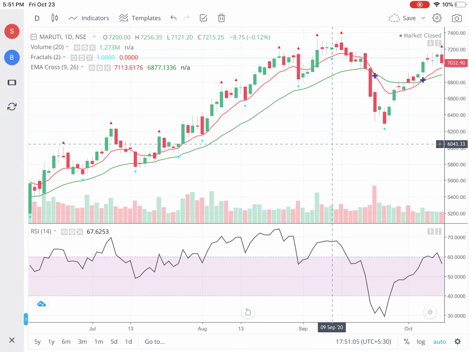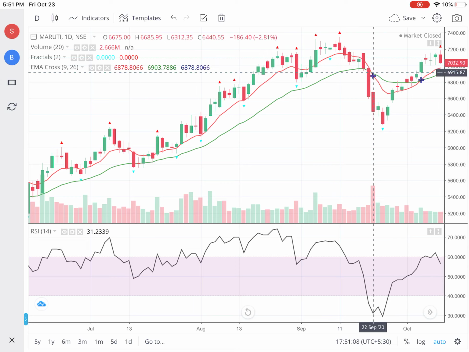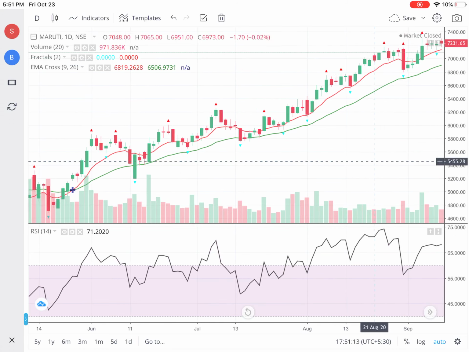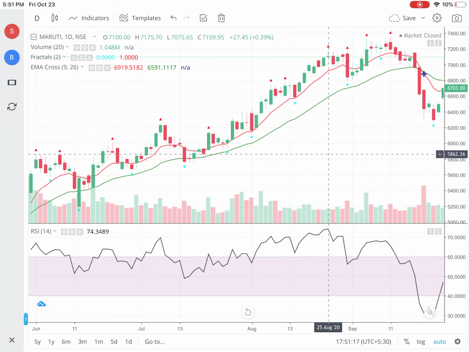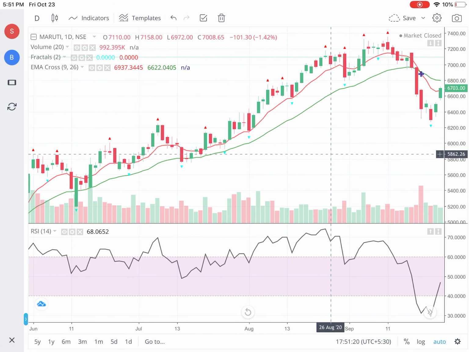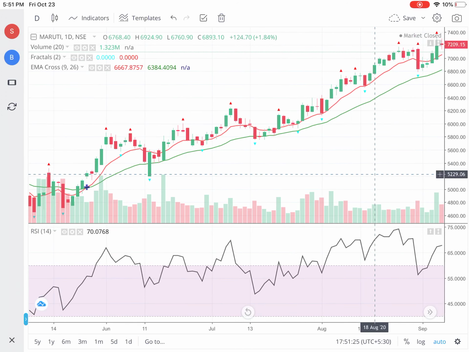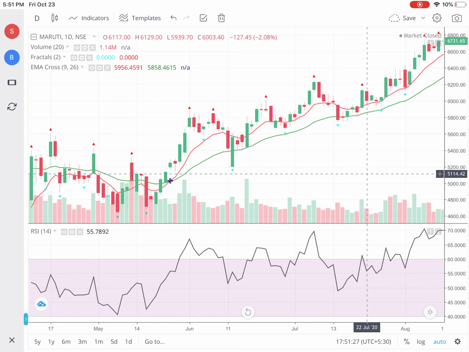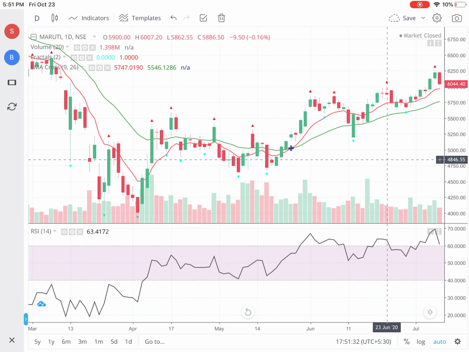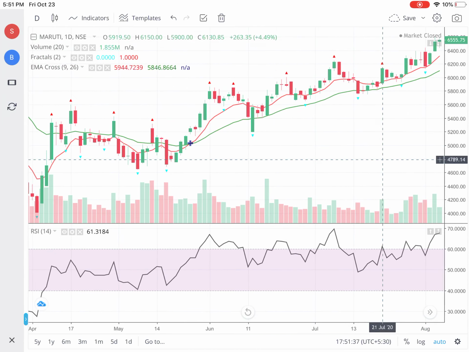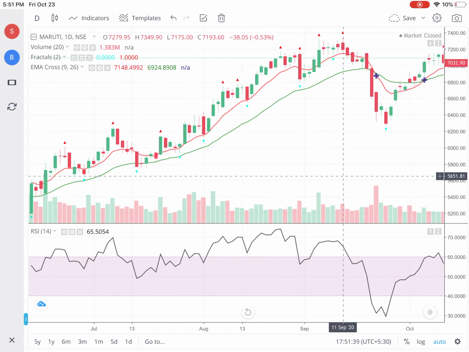The reverse cross happened at around 6900, and so from 5500 to 6900, that is a 25% increase you got. So you can see that this strategy is working well, provided you get the situation where the RSI is not above 60 in the past 2-3 months. Otherwise you may get multiple entries also.